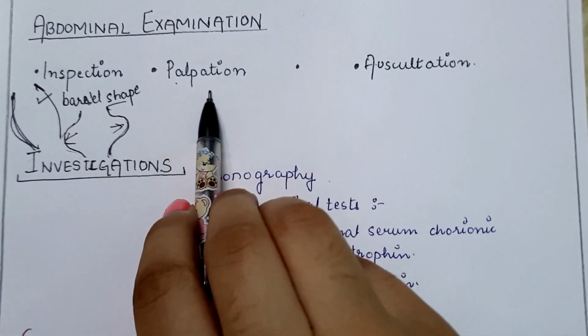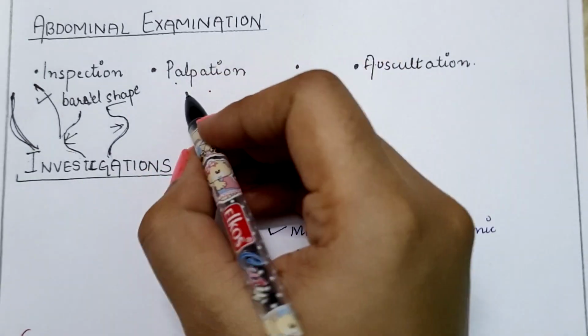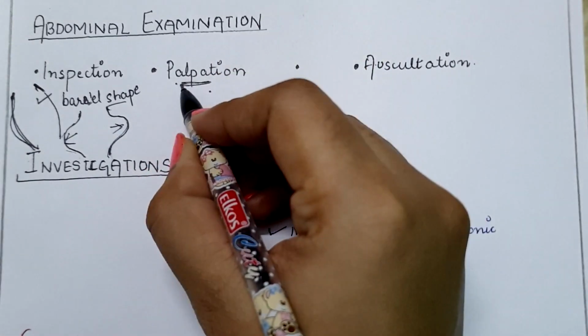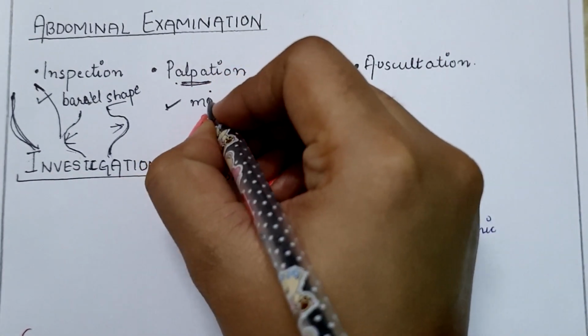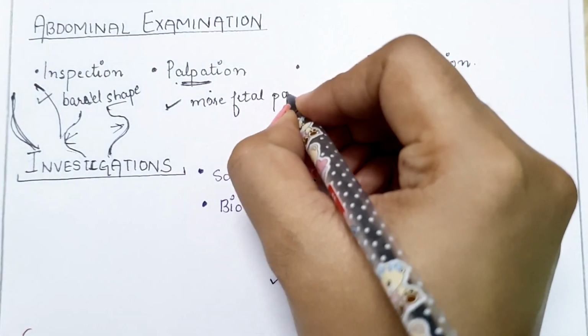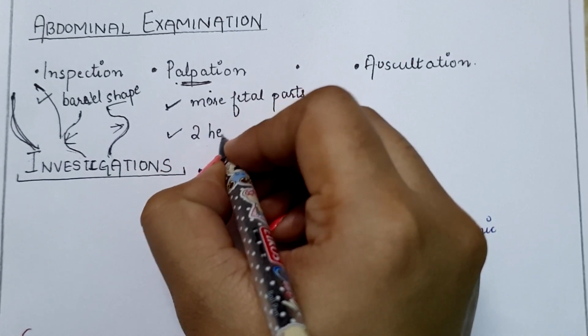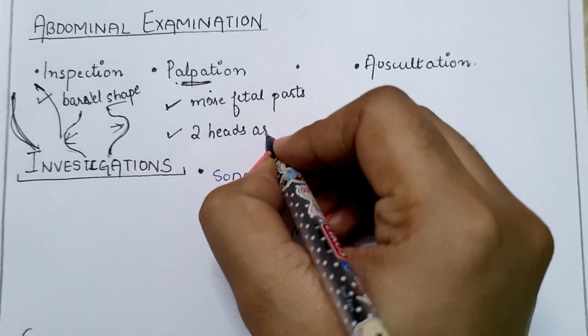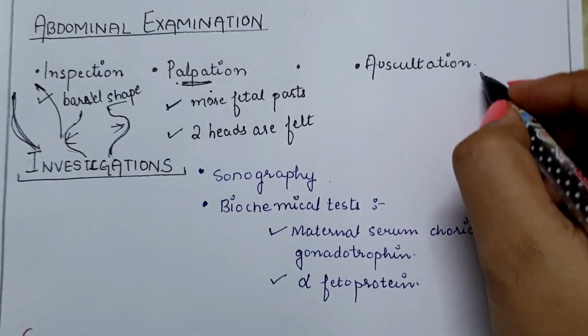Next is palpation. So when we are doing the palpation with the palms, what we find out? First one is more fetal parts are felt than in singleton pregnancy, plus 2 heads are felt during palpation. Next is auscultation.